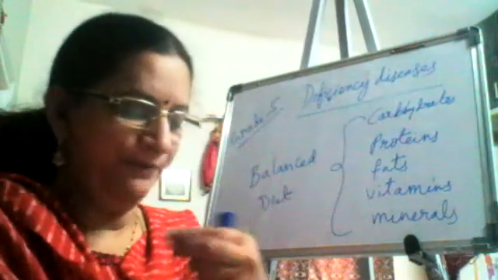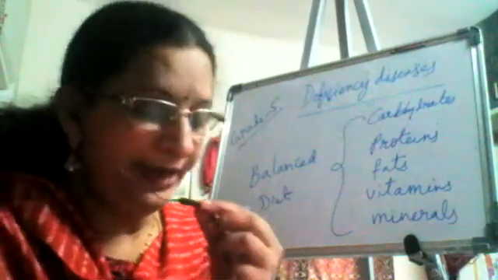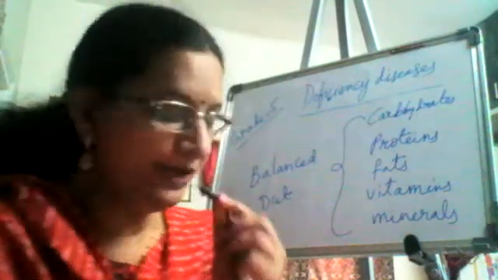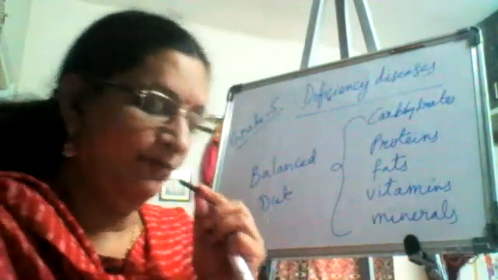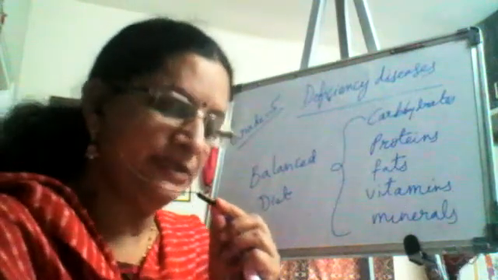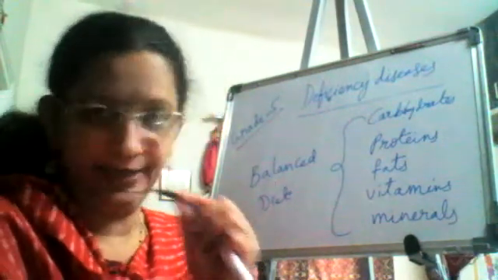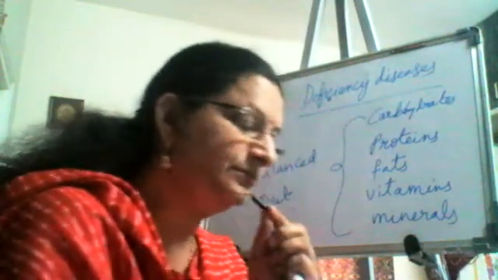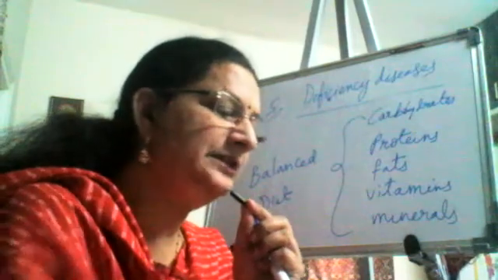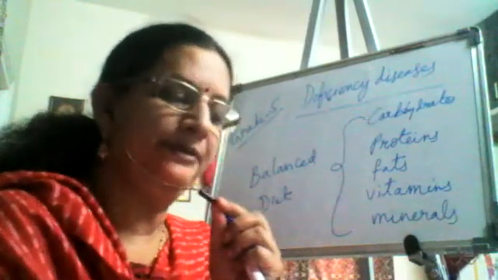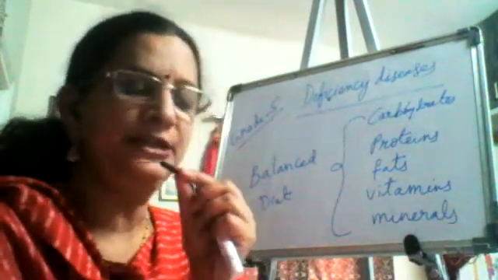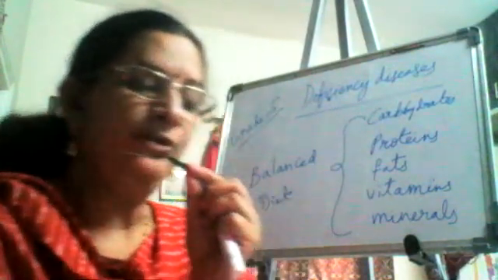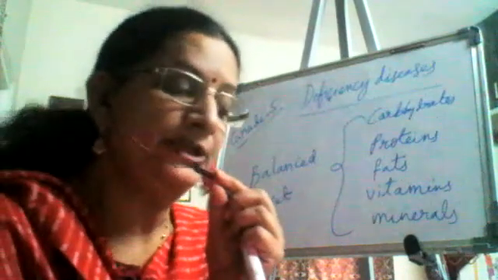For example, a balanced diet for children 10 to 12 years age group should contain the following. What it should contain? Let's see. About 40 grams of milk, cheese, dal, fish or meat in a day, not more than that. Fats about 40 grams. Carbohydrates about 300 to 400 grams. That means cereals, potatoes, sugar. The following table gives an idea of the amount of different foods that children of various age groups should eat